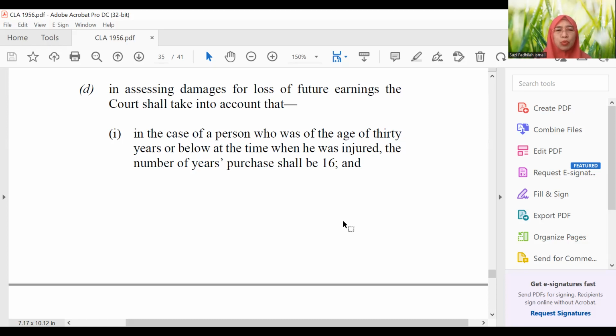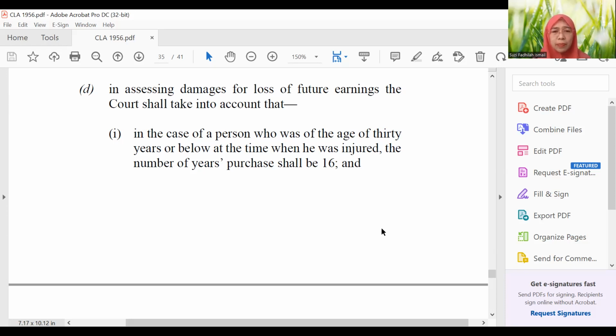In the case of a person who was of the age of 30 years or below, meaning 30 or 29 or 28 or even younger, at the time when he was injured, when the accident occurred, it is automatic. It's quite straightforward. The number of years purchased, that's the term, we are talking about the multiplier, shall be automatically 16. No need to calculate further. Don't ask me why 16, madam. There must be a reason behind it.